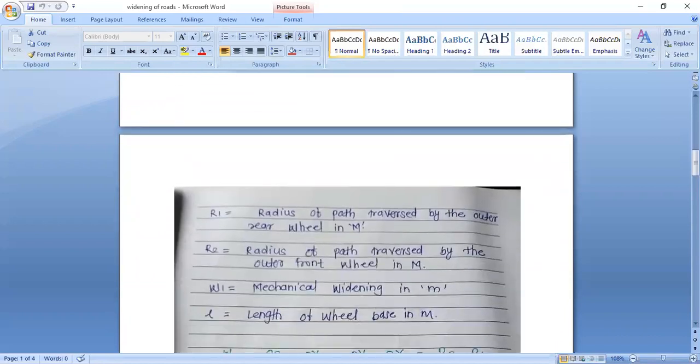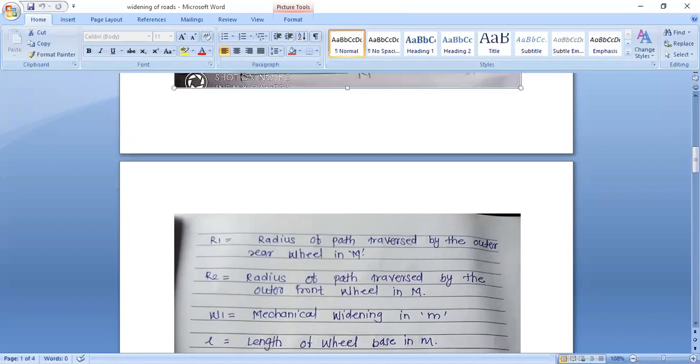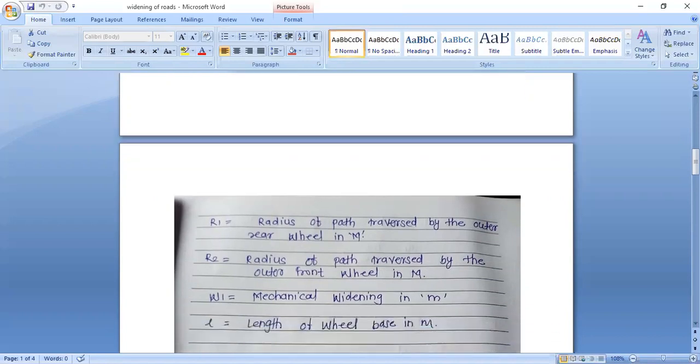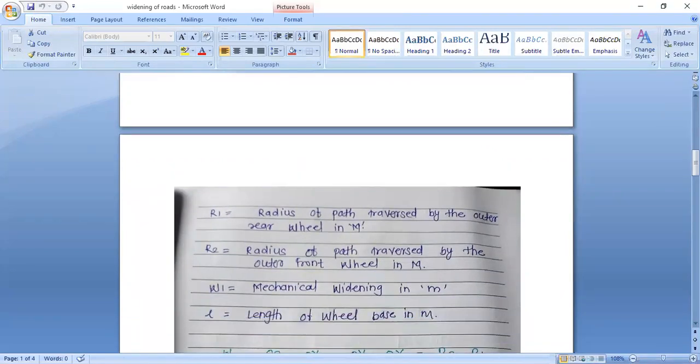Now see, R1 is equal to the radius of path traversed by the outer rear wheel in meters. Then R2 is equal to the radius of path traversed by the outer front wheel in meters.